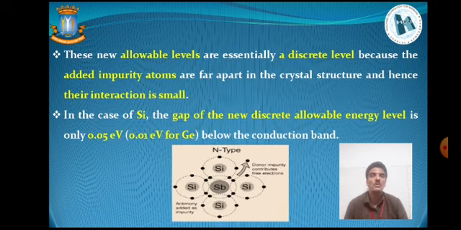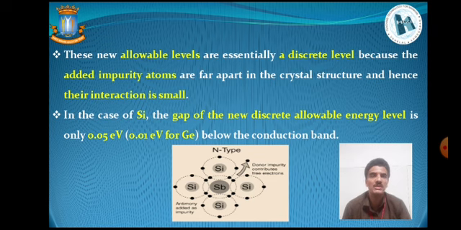These new allowable energy levels are essentially discrete levels. These are the different levels in view of the valence and conduction band energy levels, because the added impurity atoms are far apart in the crystal structure, and hence their interaction is small. This is quite interesting. The interaction of an excess electron with the original electrons and holes of the N-type semiconductor will be quite small.